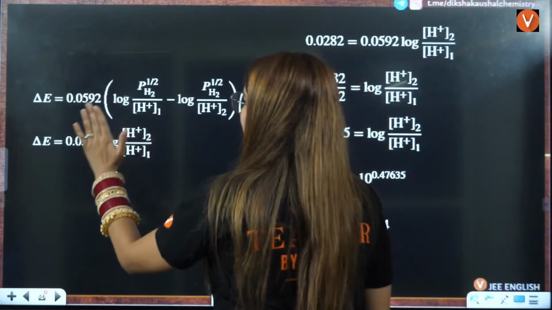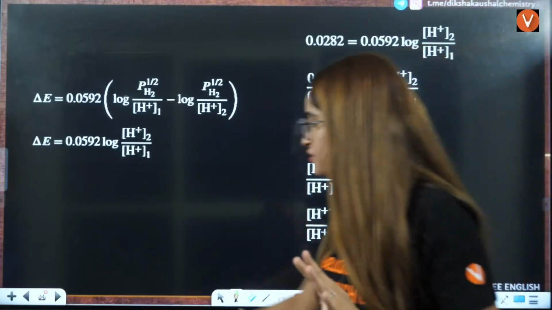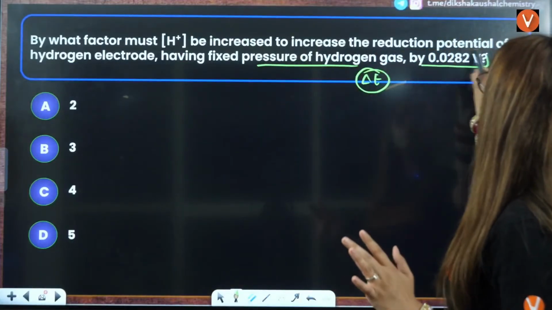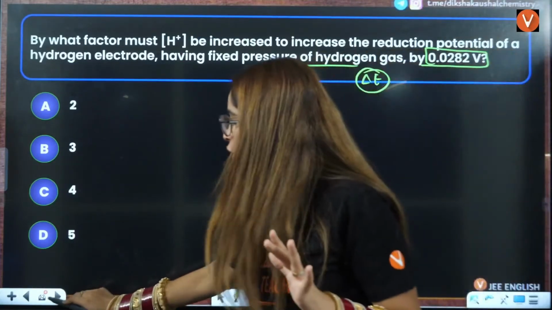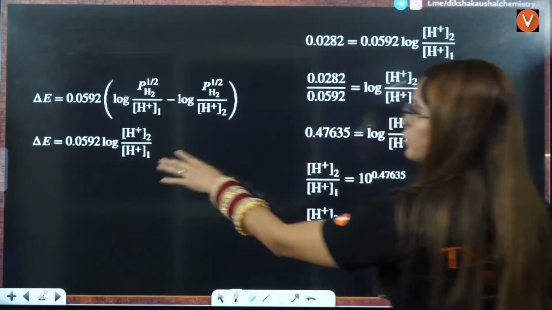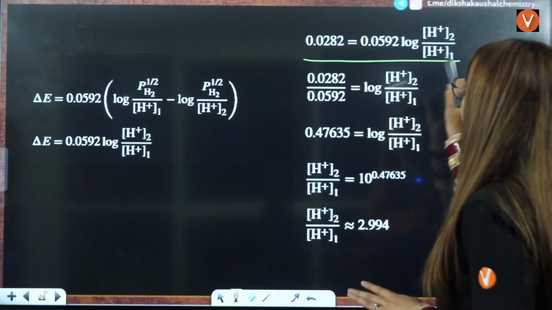That will be delta E, because the delta E value is already given to you in the question, given to be 0.0282. So 0.0592 log H positive 2 by H positive 1. Now you have to solve this.